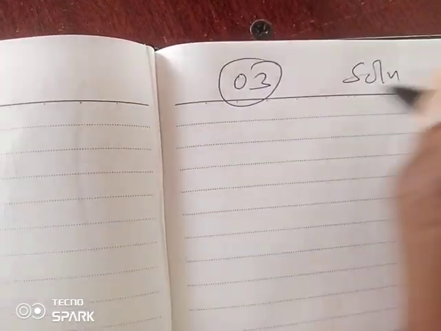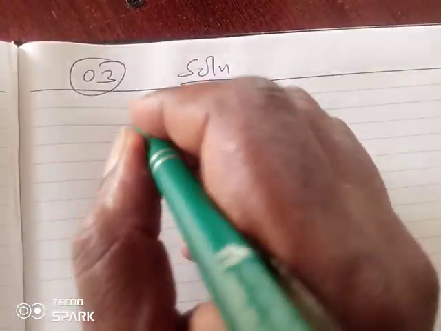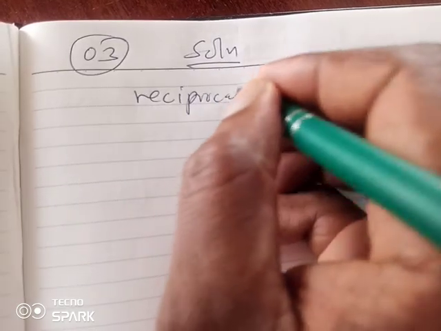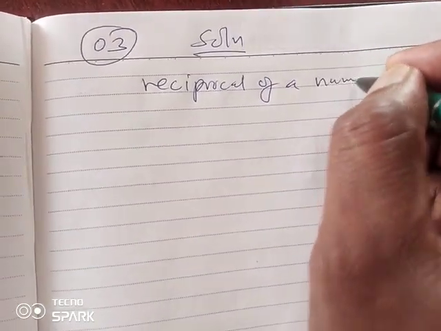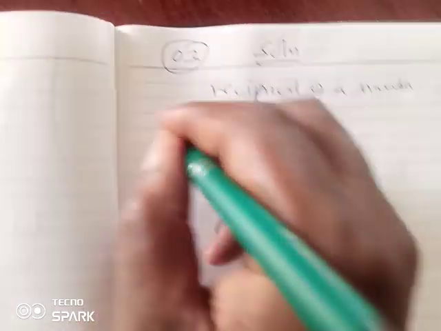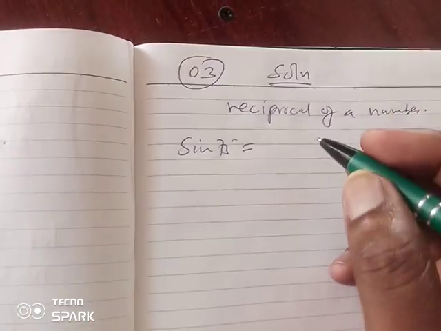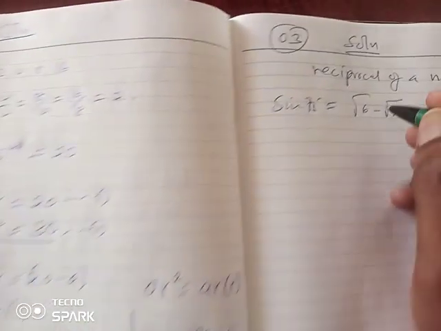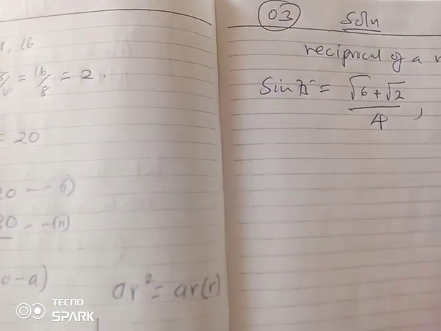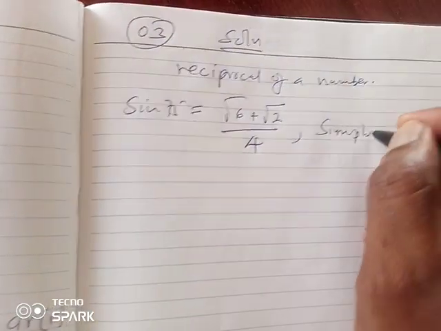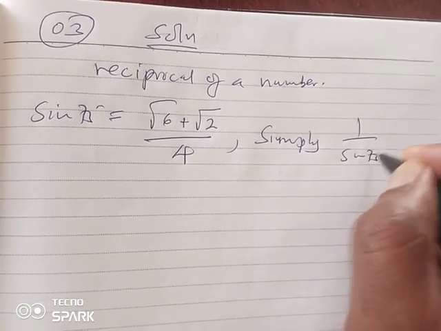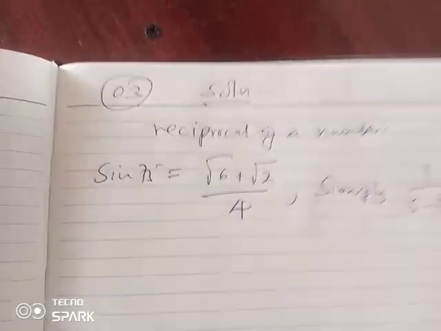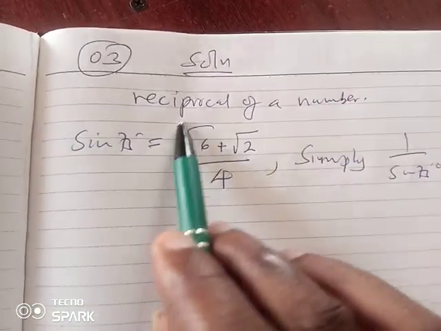Solution 3. 1 over a number, what do you understand? So that is simply the reciprocal of a number. So given that sine 75 is equal to root 6 plus root 2 all over 4, then we are being told to simplify 1 over sine 75 degrees. So that is simply the reciprocal. So reciprocating this